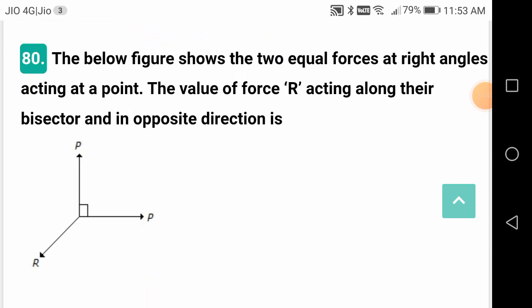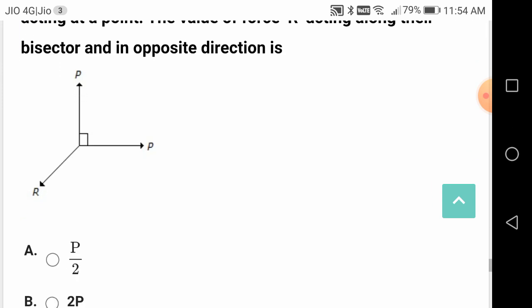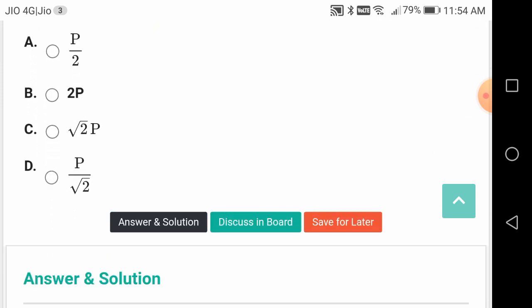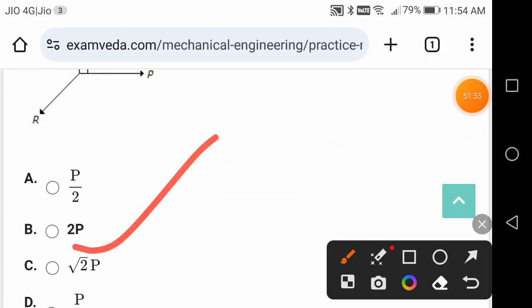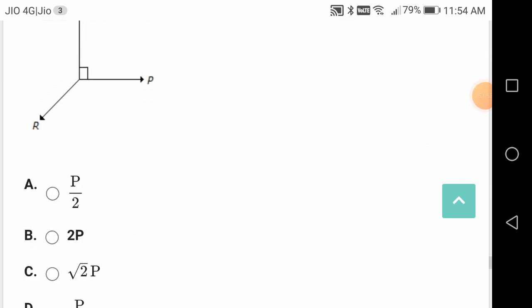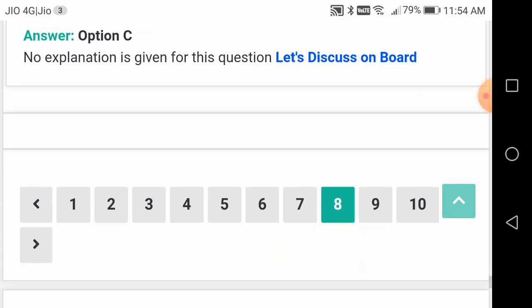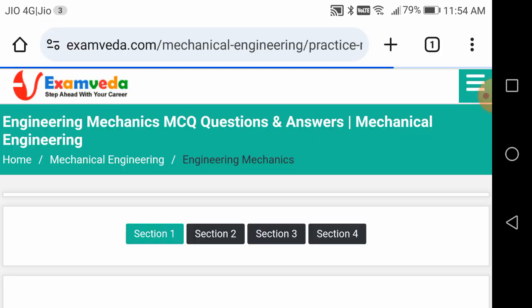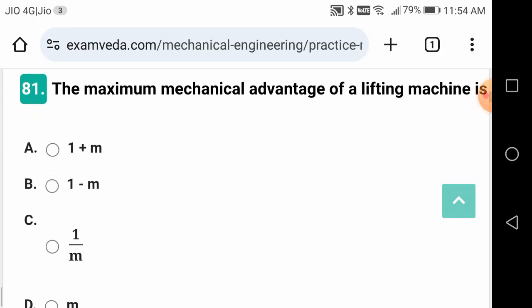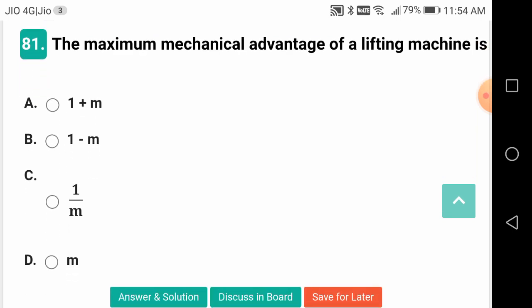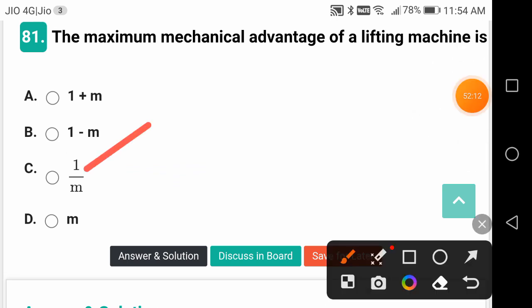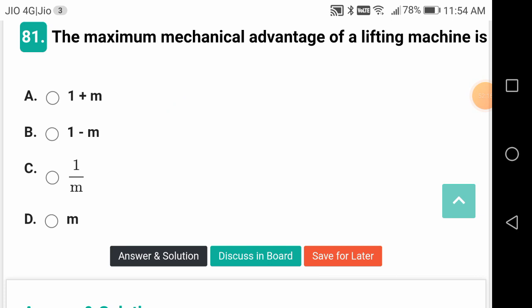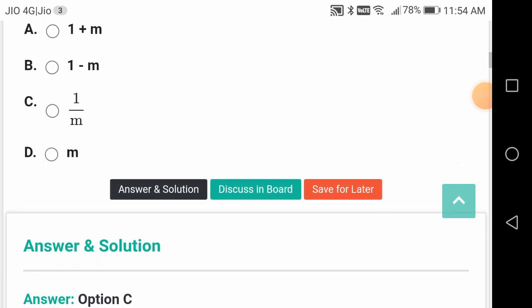The below figure shows two equal forces acting at right angles at a point. The value of the force acting along their bisector in the opposite direction is, it is C, root 2 P. The maximum mechanical advantage of a lifting machine is, this is a good question, friends. It is C, 1 by m. Maximum mechanical advantage.